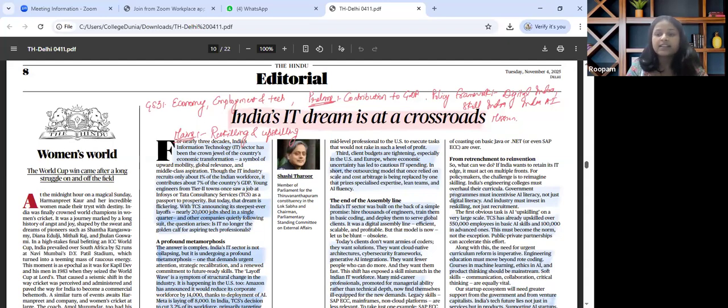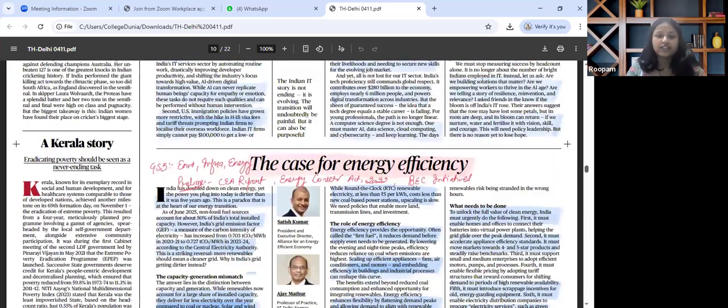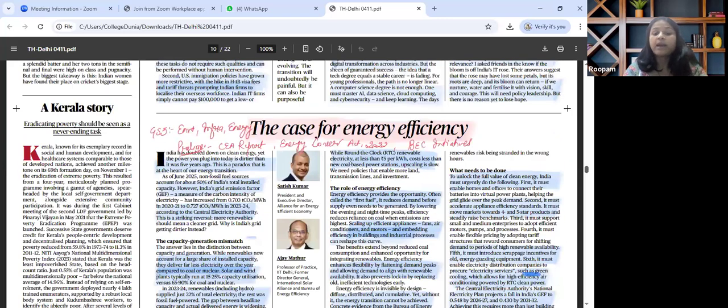The next important article that is just next to it is about the case of energy efficiency. It is relevant for GS paper 3 under the theme environment. So when we map this particular article in our syllabus, this will fall under environment, infrastructure, and energy efficiency.